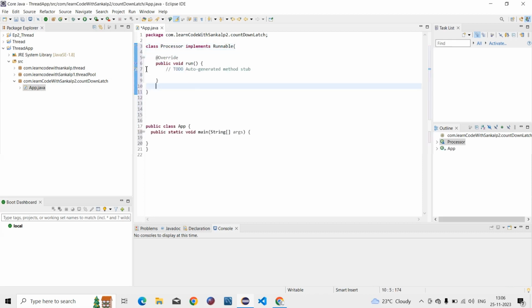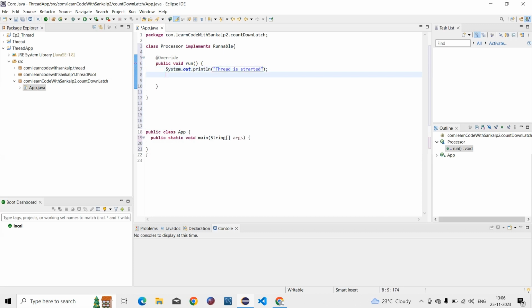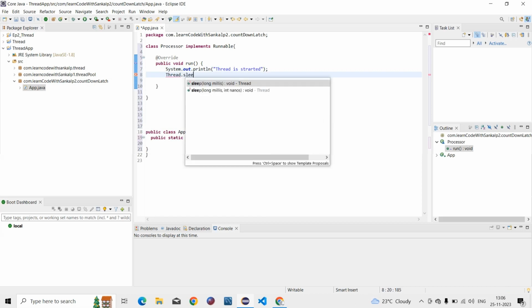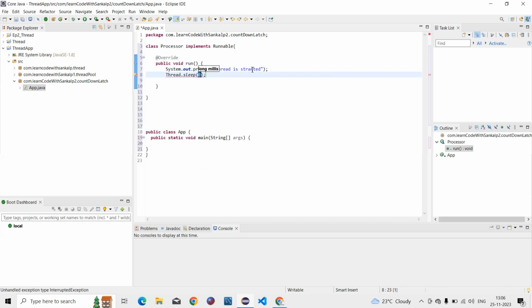Inside the run method we write some logic: we print out that the thread has started, and then we set a time by using the Thread method sleep, Thread dot sleep, with 3000 milliseconds, which means 3 seconds. It throws an exception and we can handle it with a try catch block.